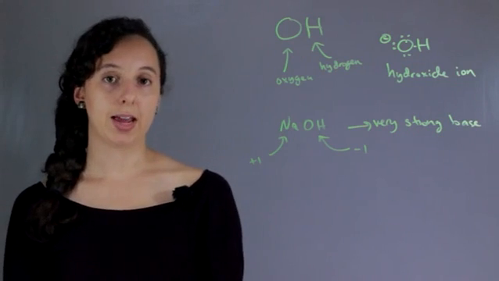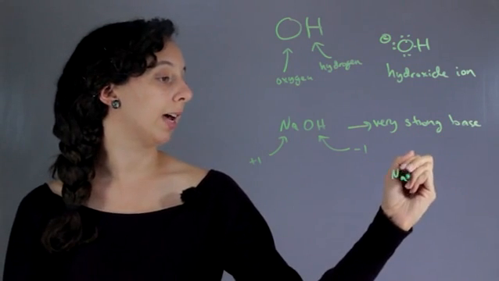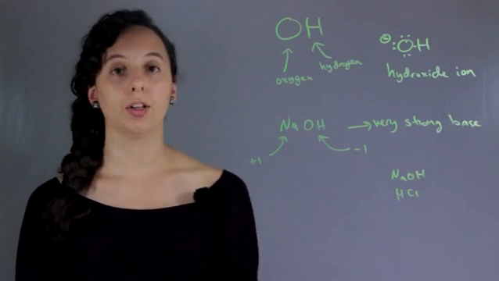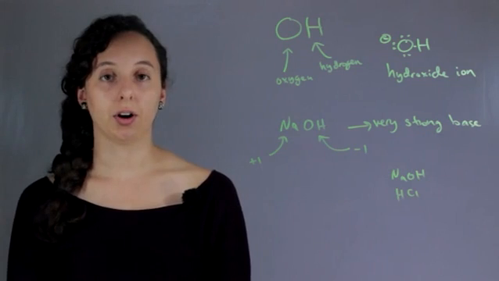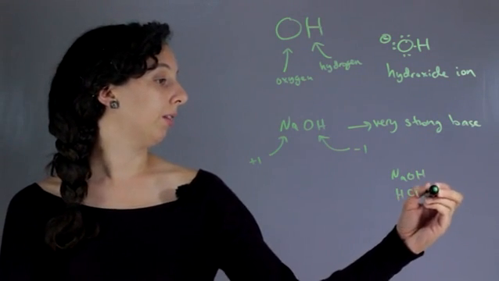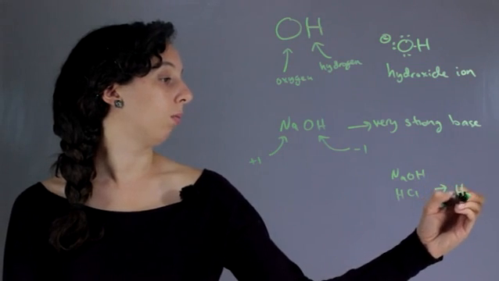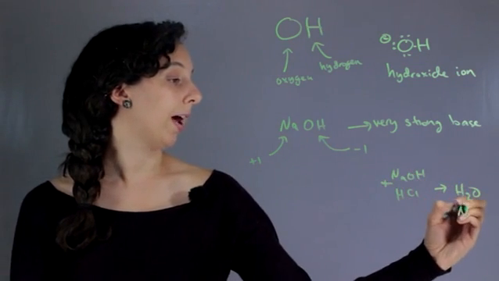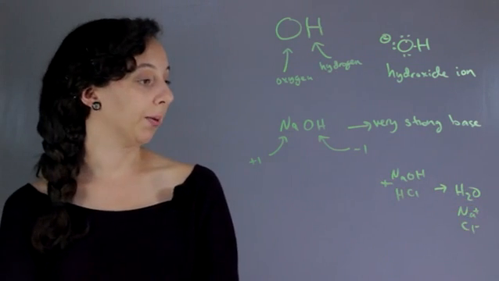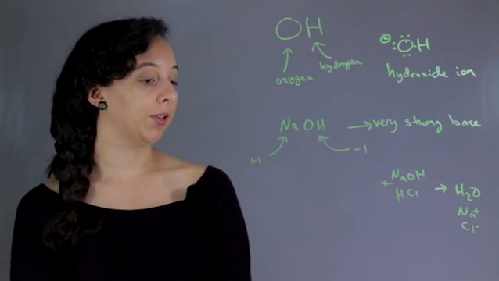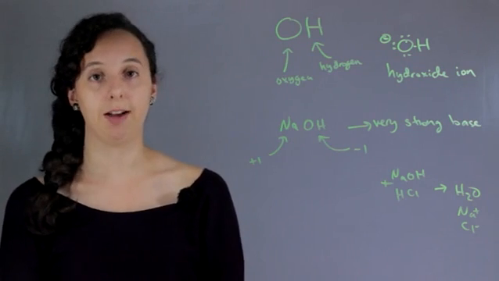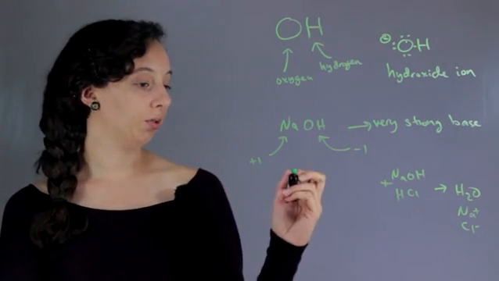So if you combine it with an acid, if you combine sodium hydroxide with hydrochloric acid, you'll generate a lot of heat and your reaction will probably bubble and fizz. And then at the end of it, you'll have made water and you'll still have your sodium and your chlorine or chloride ion hanging out there. So yeah, this pretty much just always means oxygen and hydrogen, but it doesn't have to always be an acid and a base.